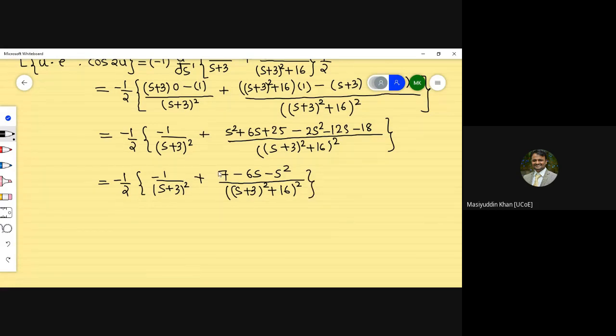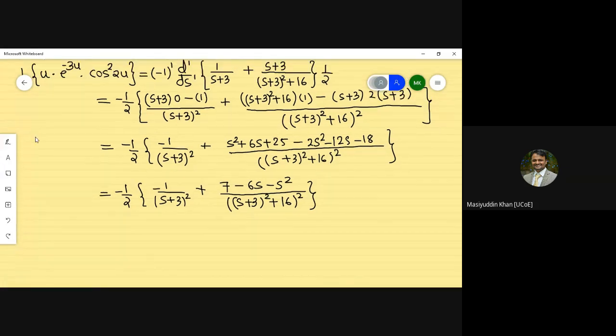This is what we get after simplification. Why am I writing 7 first, as a plus term? Because sometimes students create an issue. Here they write minus, here they also write minus, and they have problems while writing. So that's why I give one piece of advice: whenever the plus terms are there, you should write positive as it is, or if negative is there, you take positive as it is and give the bracket. That's it. This is a very simple thing.